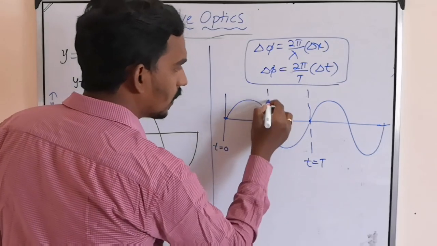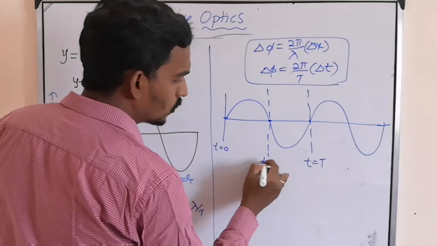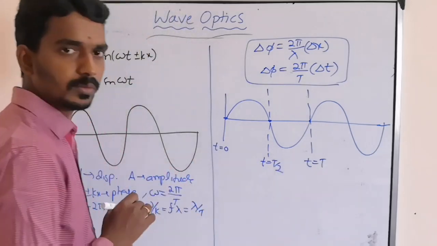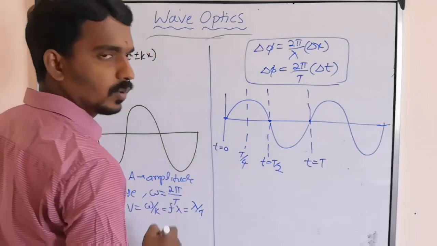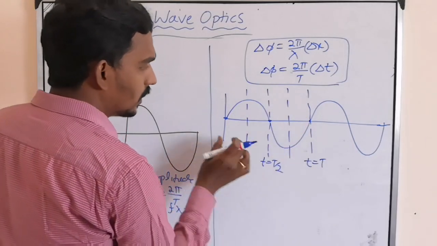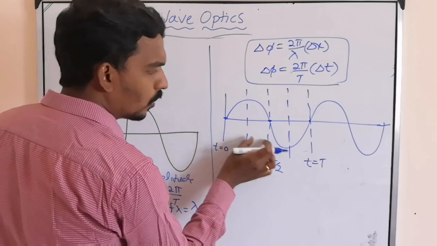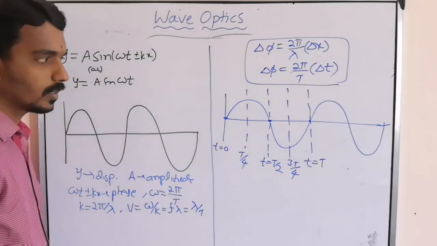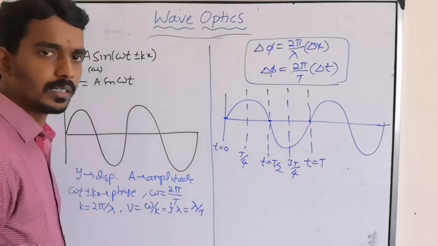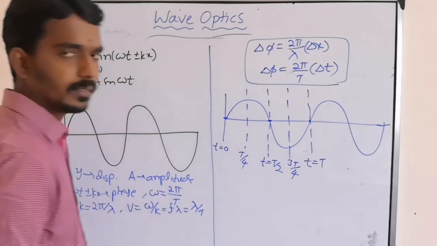And here, half of the vibration, so the time is T by 2. This is quarter, so the time is T by 4. This is 1/4, 1/2, 3/4, 3T by 4. So this is one oscillation or one vibration.